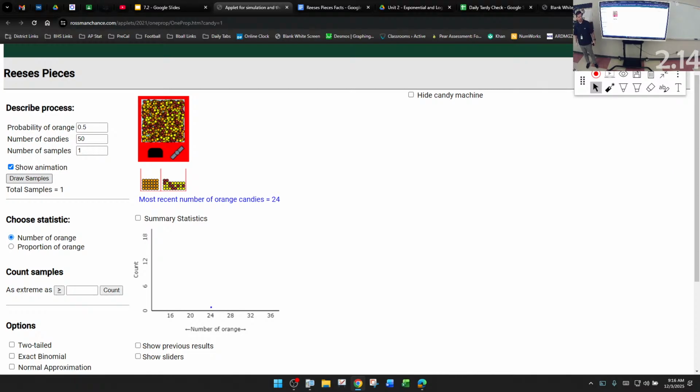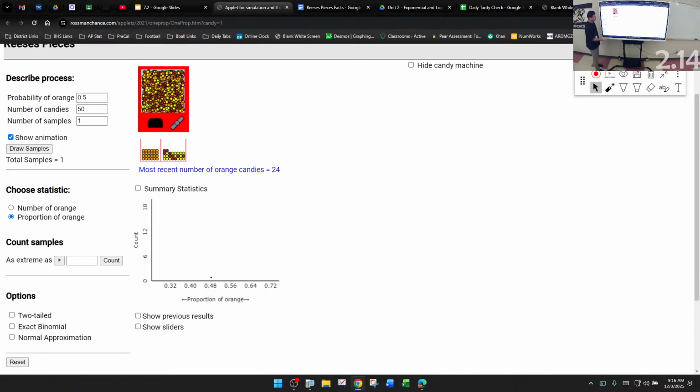Close. Proportion. I'm going to do proportions, not numbers. So it's 49%, right at it. Beautiful. That's one sample. That's not anywhere close to the sampling distribution, right?